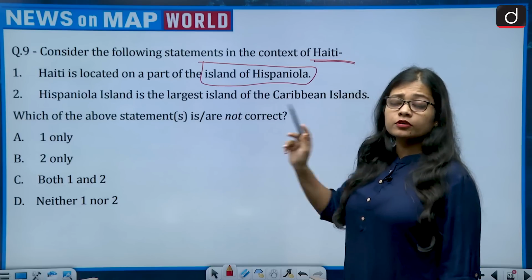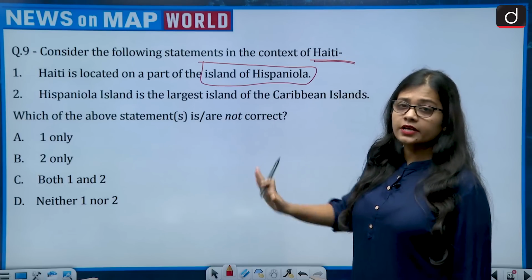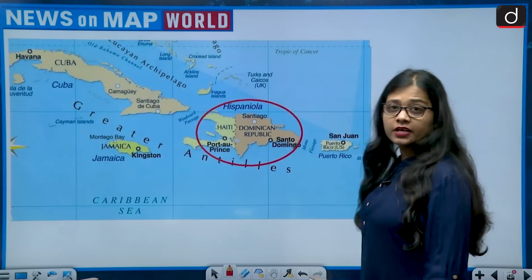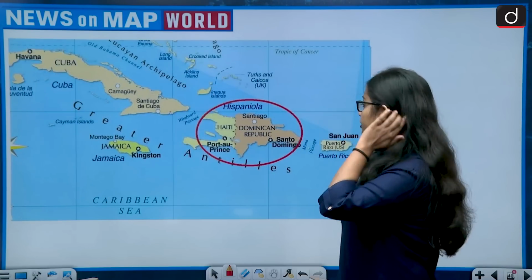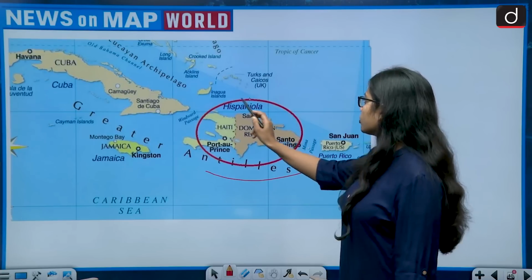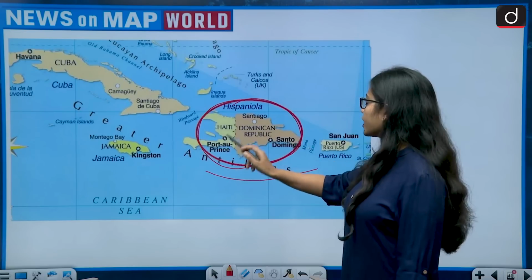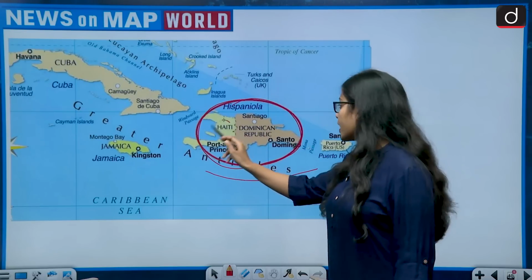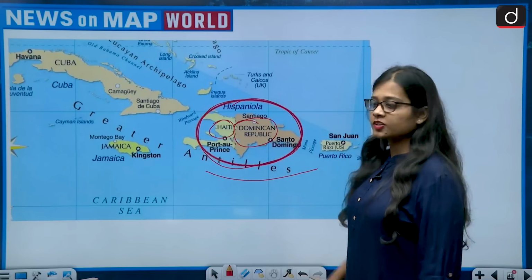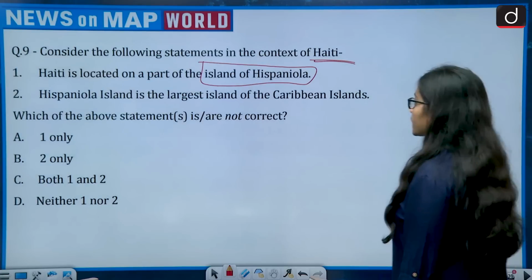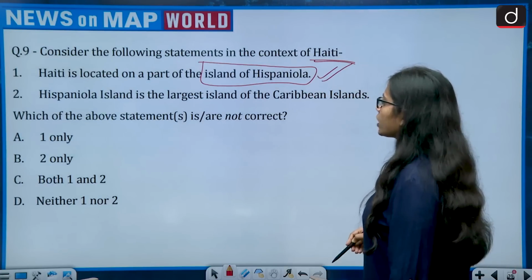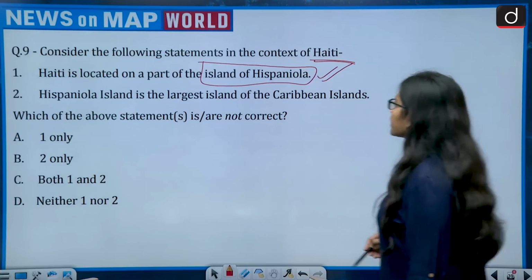We have discussed this Hispaniola island in the starting also. Let's see this. The Hispaniola island lies in the Caribbean islands, and it is part of the Greater Antilles. The Hispaniola island has two countries, that is Haiti and the Dominican Republic. So these two countries lie on the Hispaniola island. Then Haiti is located on a part of the island of Hispaniola. This is correct.